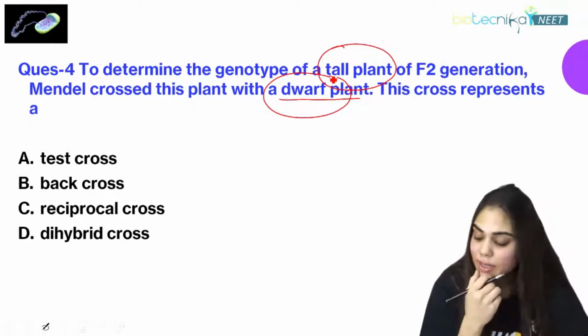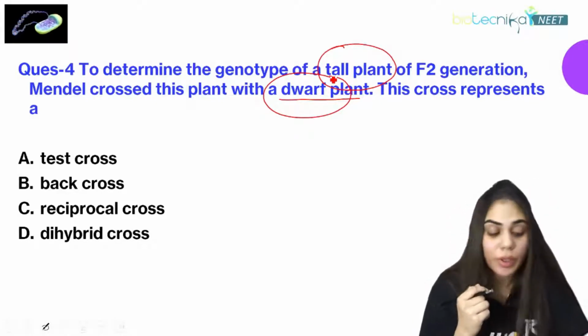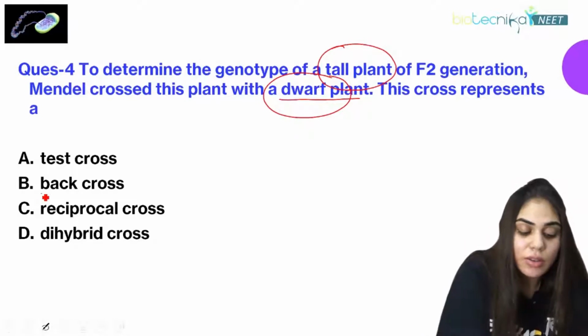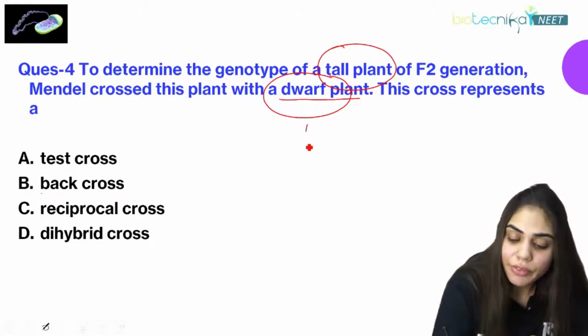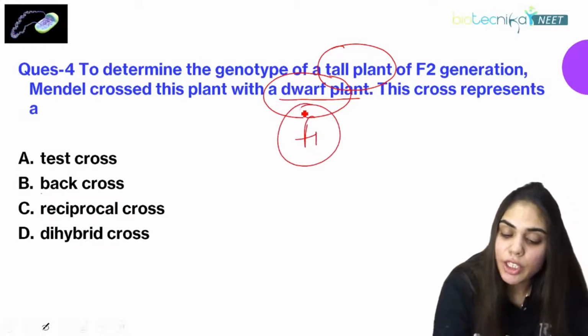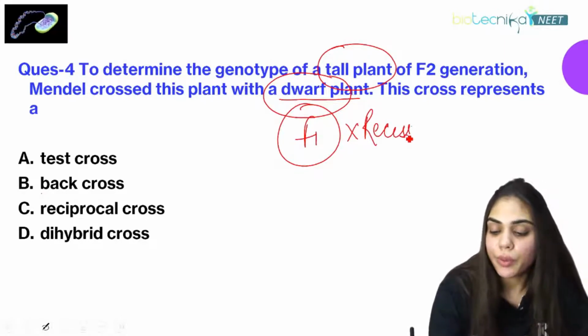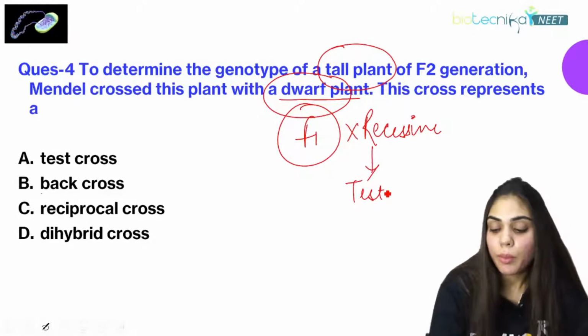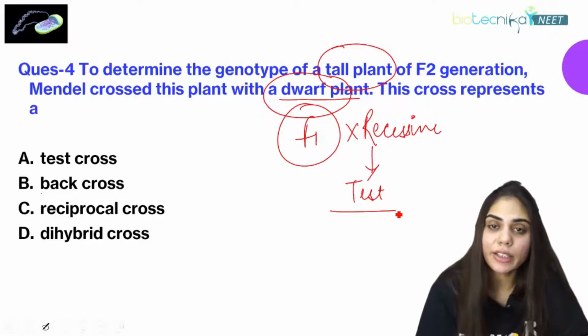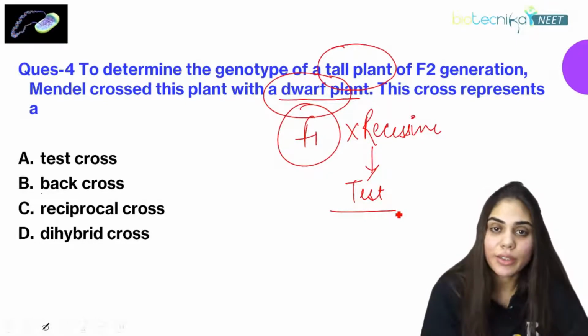What is the answer for this question? Answer B. Okay, so it is back cross. But I told you, if we are crossing the F1 progeny with any recessive character plant or trait, then it is called a test cross. If it is a dominating character plant or tall plant, then it is called an outcross.